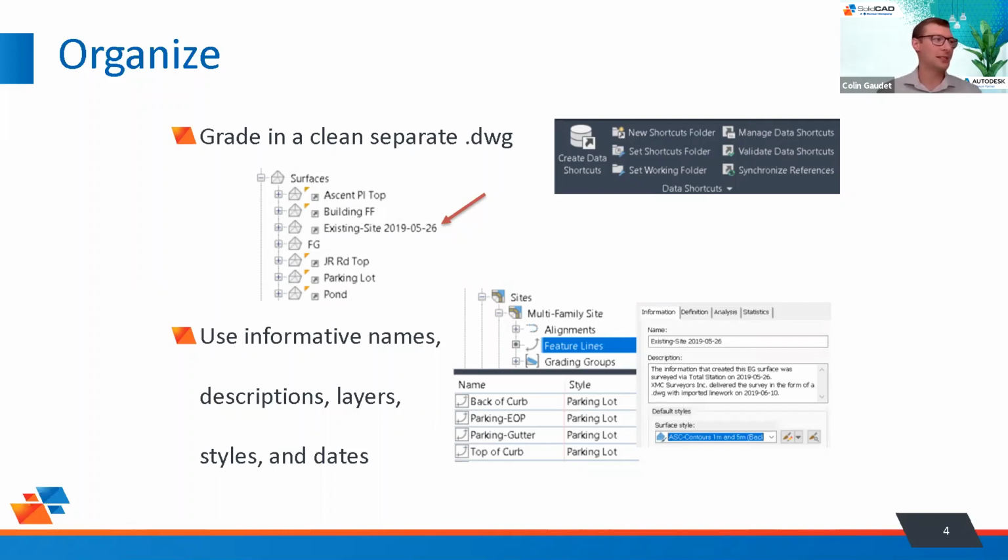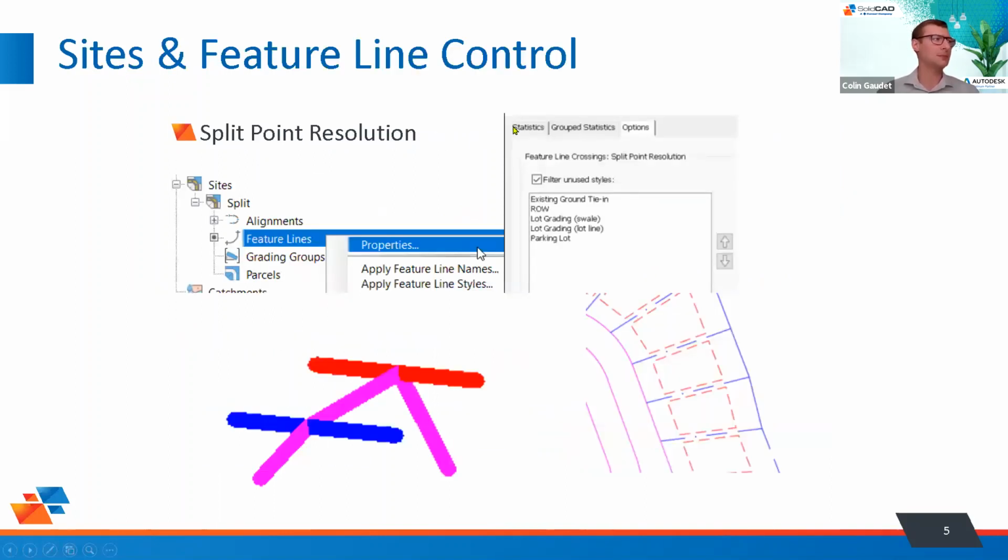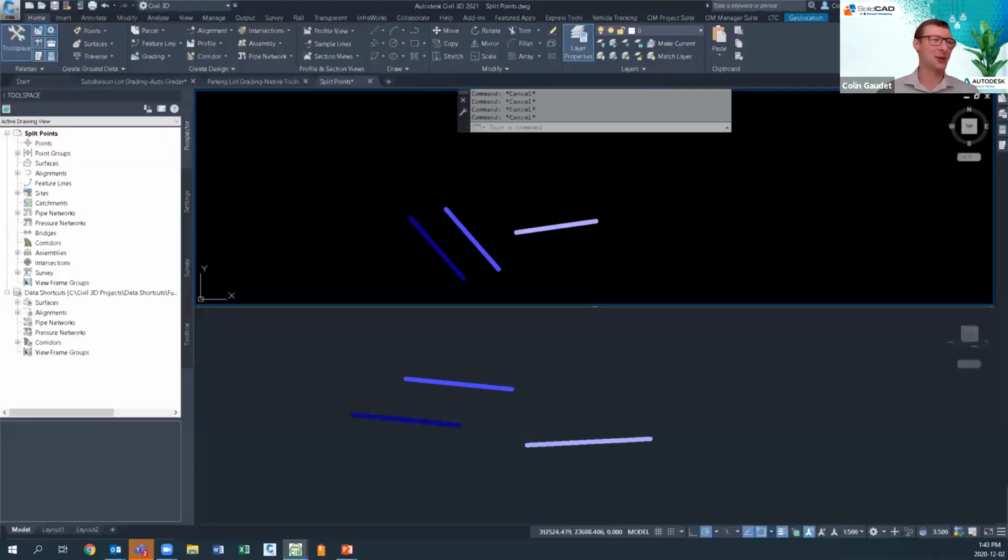Kind of a nice segue into the next portion of this is talking about organization of feature lines and offering a little bit more control over feature lines if they're sitting in a site. For that, I'm going to flip to Civil 3D. This isn't death by PowerPoint. We're going to spend a lot of time in Civil 3D.